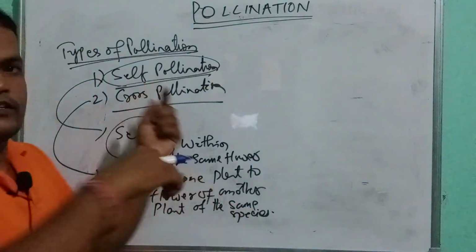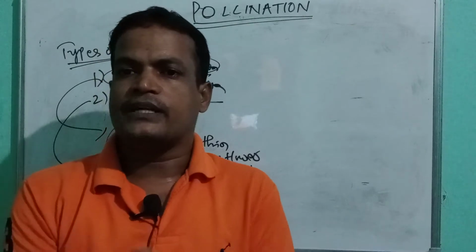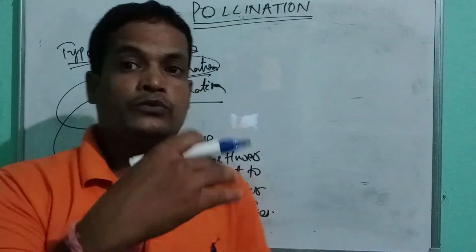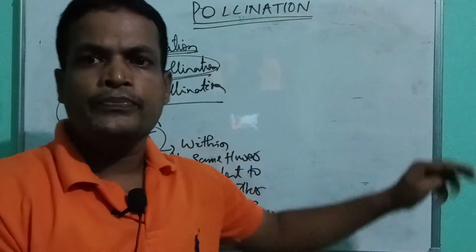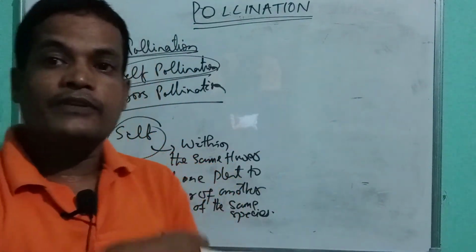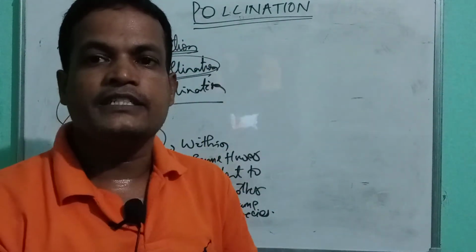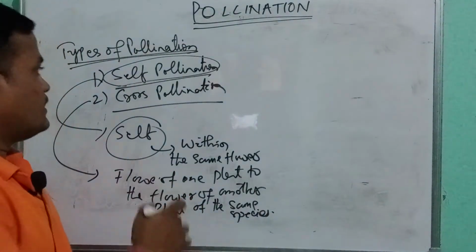If the transfer of pollen grains takes place within the same flower, where both male and female parts are available and the transfer is taken within, I will discuss this by drawing. So within the same flower, it is called self pollination. If it is taking place from one flower to another flower of the same species of a different plant, that is called cross pollination.